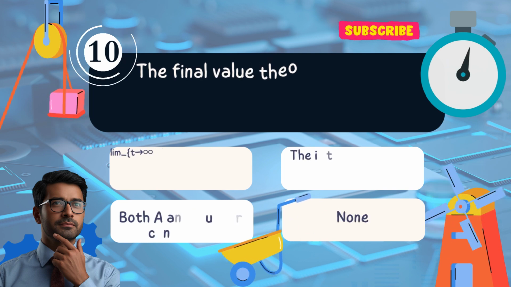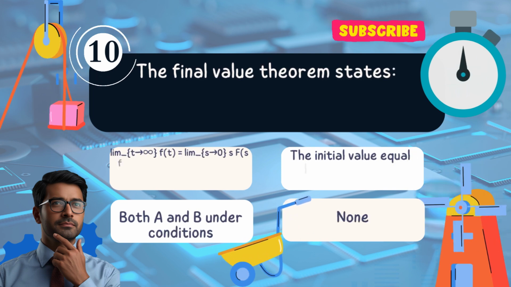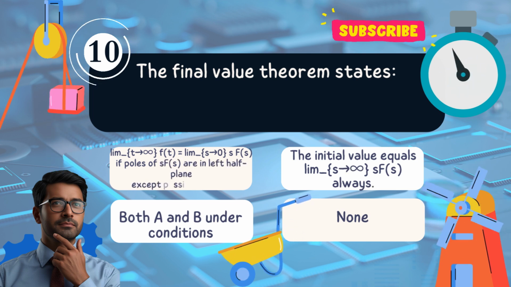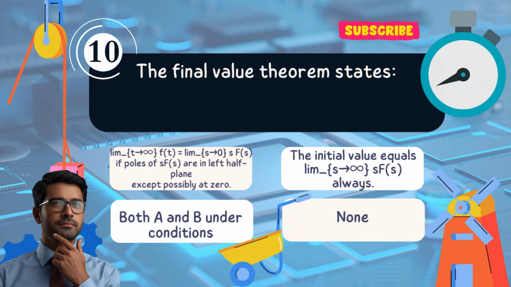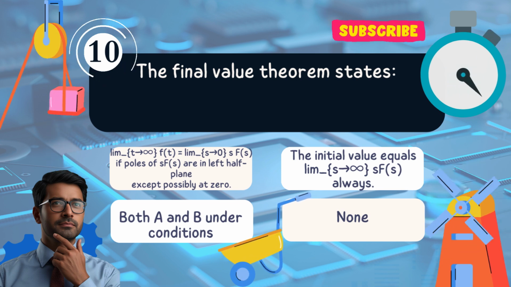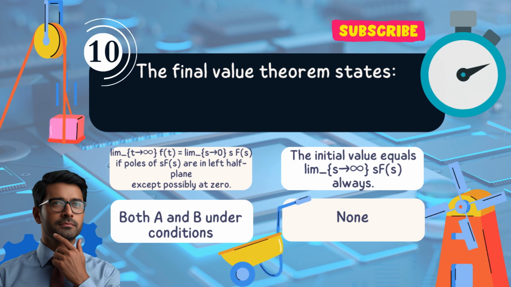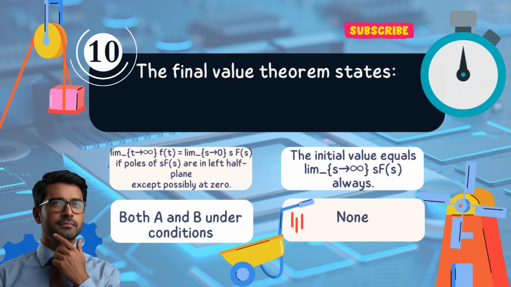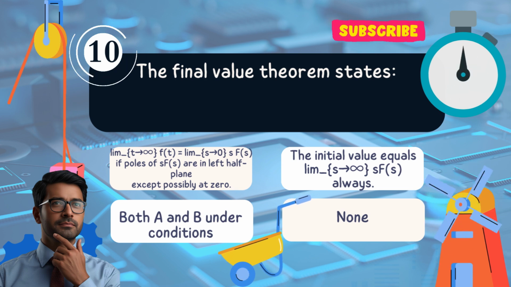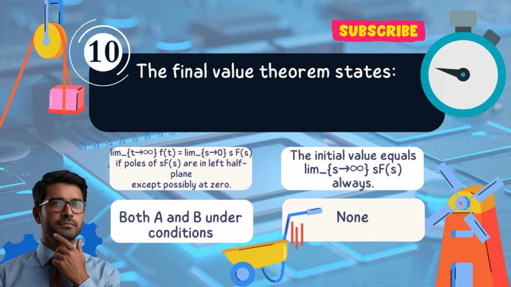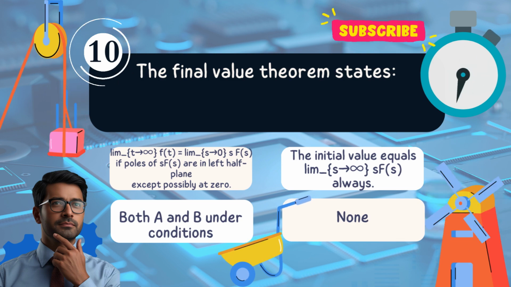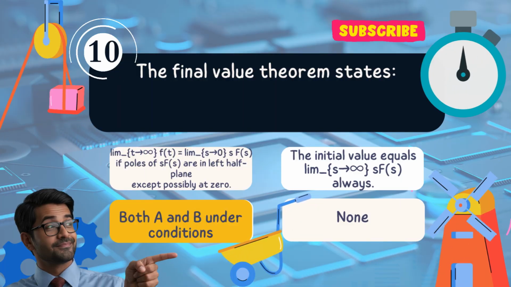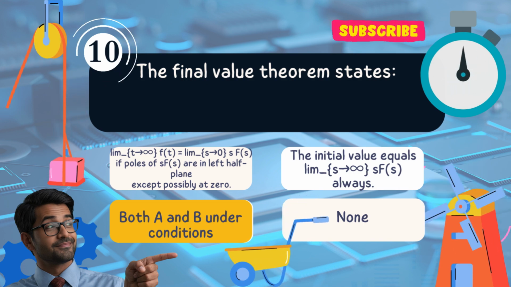Question 10. The final value theorem states: a. limit as t approaches infinity of f(t) equals limit as s approaches 0 of sF(s) under stability conditions. b. initial value equals limit as s approaches infinity of sF(s) always. c. both a and b under proper conditions. d. none. Answer: c. both a and b under proper conditions.